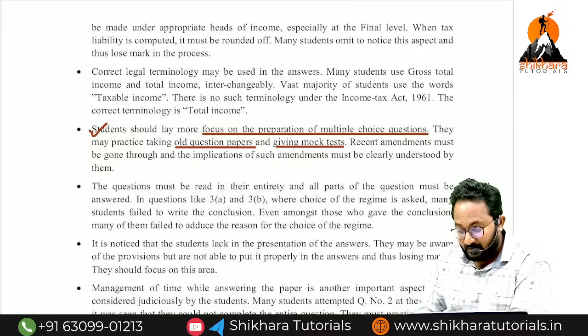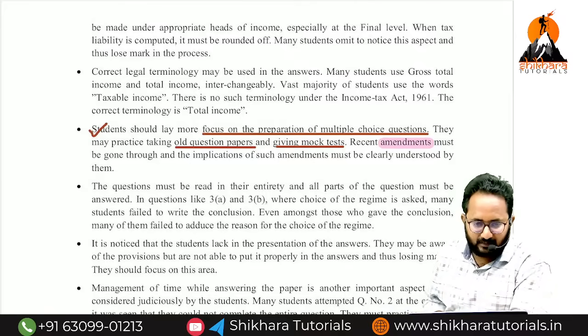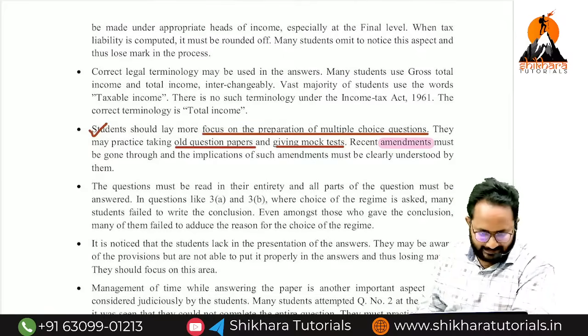That's okay, but they are ignoring the recent amendments. Based on the amendments they gave some MCQs, and we are not at all preparing those MCQs. That is one point they highlighted.